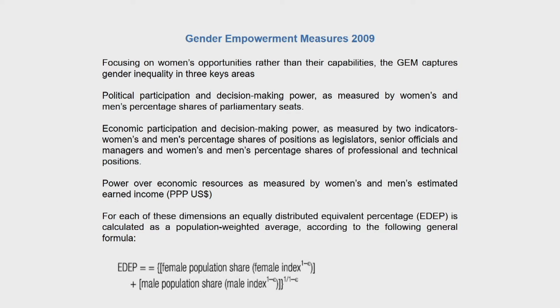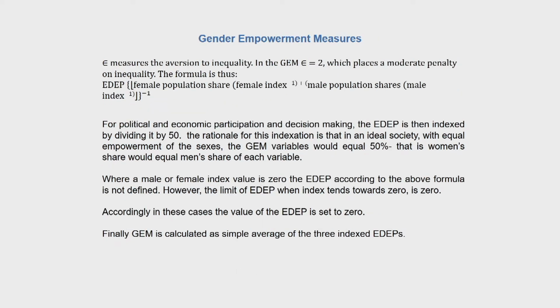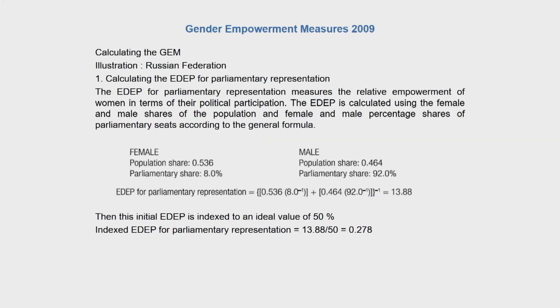Focusing on women's opportunities rather than their capabilities is what GEM captures. It captures gender inequality in the three key areas of political participation, economic participation, and power over economic resources. For each of these dimensions, an equally distributed equivalent percentage is calculated as a population weighted average. This is the formula that is used to calculate the EDEP, the equally distributed equivalent percentage, and the EDEP values are then added up to come up with the gender empowerment measure. So here let us look at a small illustration based upon the data for the Russian Federation.